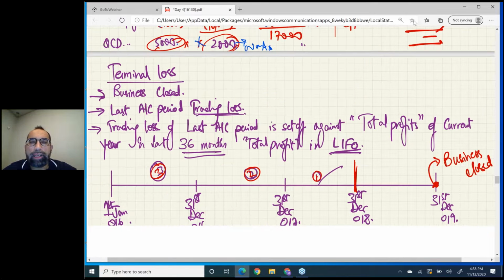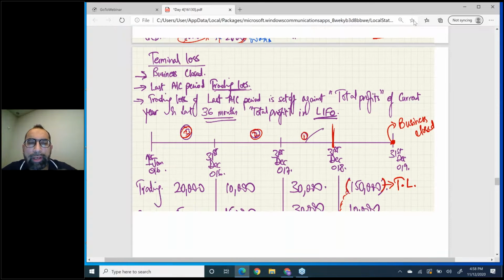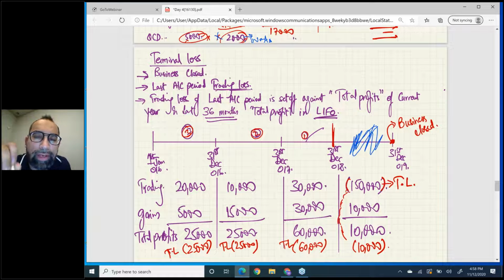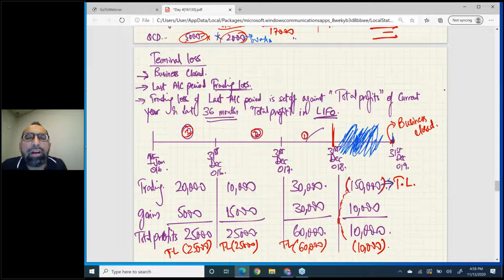Now there is one more thing, not difficult. Terminal loss. This is in individual as well. What is the identification of terminal loss? The business is getting closed. So the business is closed, and in the last accounting period you get a trading loss. Let us say the business is closed on 31st December 19, and you have a trading loss in the last period. That loss will be called terminal loss, TL.